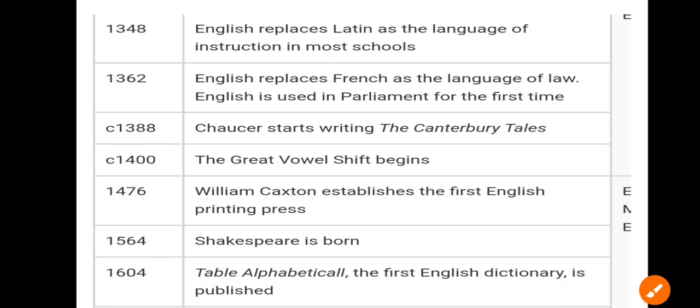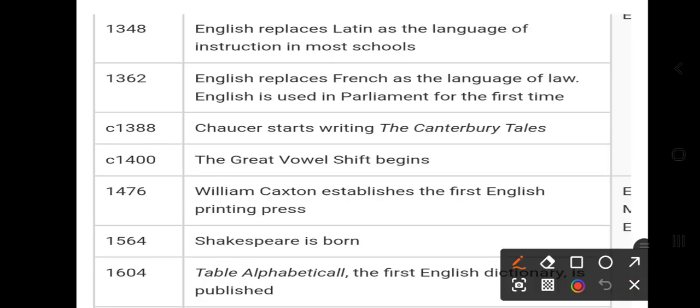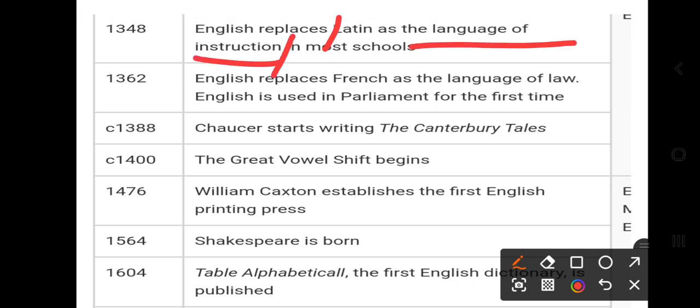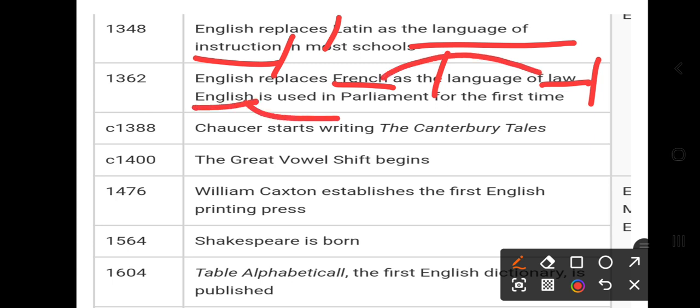Then what happened in 1348? English replaces Latin as the language of instruction in most schools. So Latin was the language of instruction in most of the schools. Then in 1362, English replaces French as the language of law. French became the court language, the language of law. French was the language of the court of law, and English was used in parliament for the first time. So in parliament, English was used for the first time.